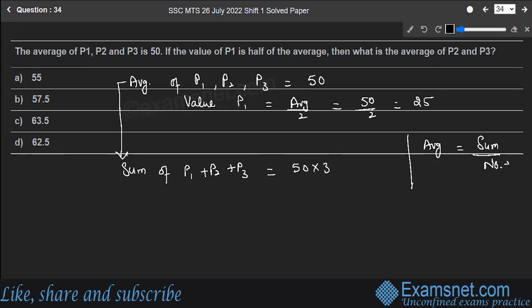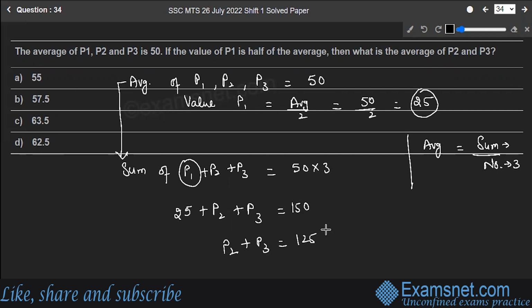So here the number of observations is 3 and the sum of the observations is P1 plus P2 plus P3. We already calculated P1 as 25. So let's fill in 25 over here. So 25 plus P2 plus P3 is equal to 150, which gives you P2 plus P3 is equal to 150 minus 25, that is equal to 125.